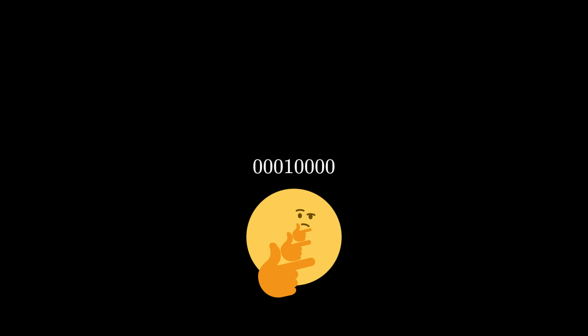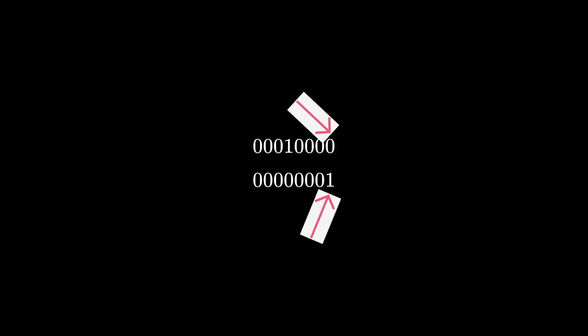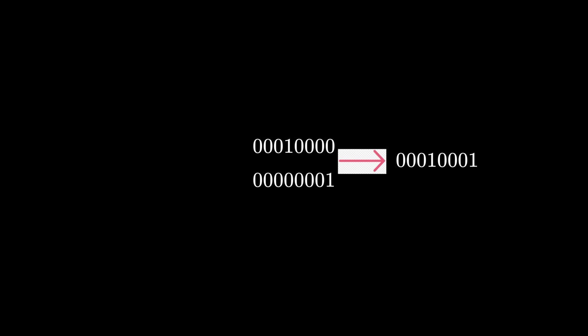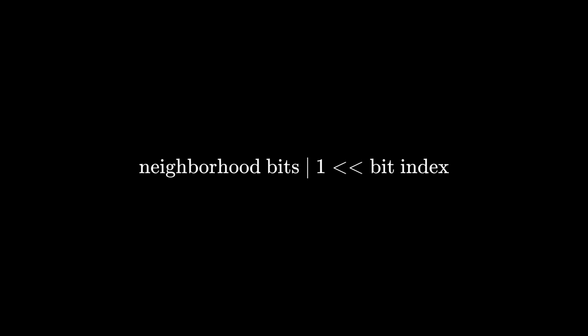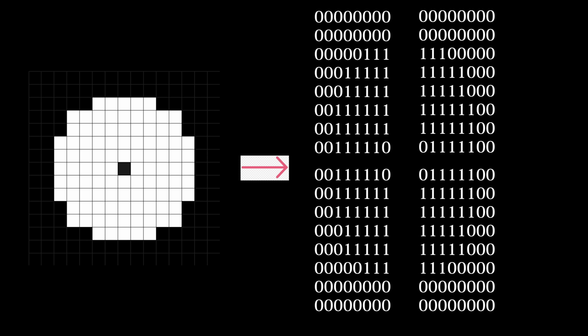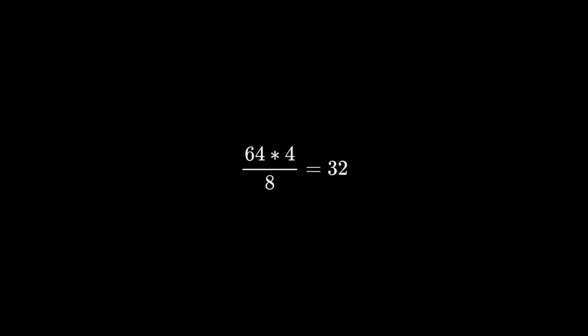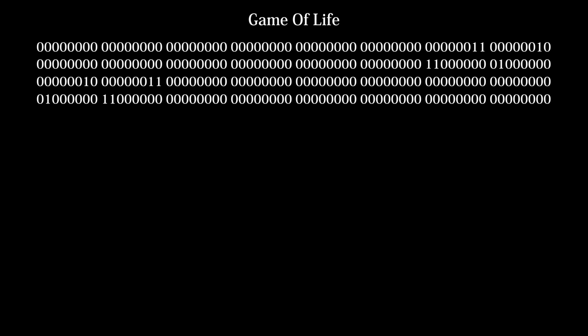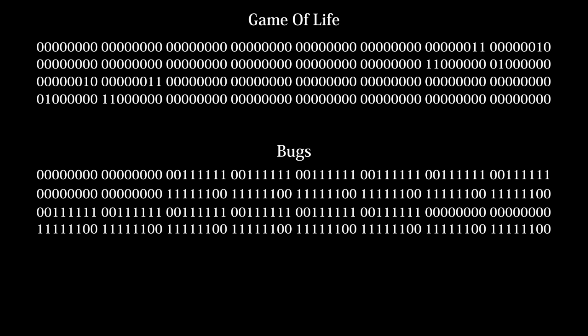To add more activated bits to our string, we need to use a bitwise OR, a logical operation that compares each bit of two strings and outputs a new string with whichever bits were active in either string. This will activate new bits without affecting the others. We then repeat this process for the 3 other quadrants, and we have 4 64-bit strings representing our neighborhood, a whopping 32 bytes of data. Here's what the game of life looks like as 64-bit strings, and here's bugs.